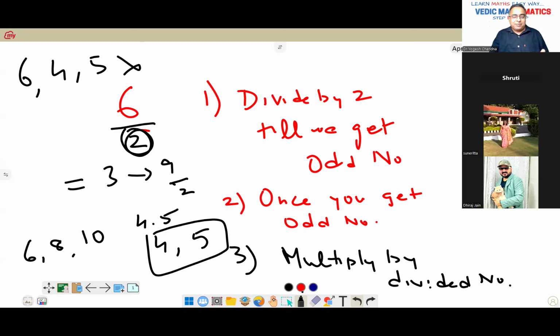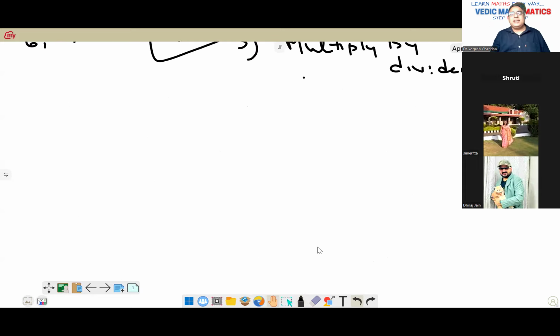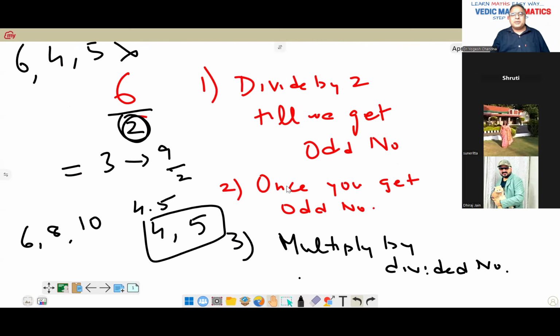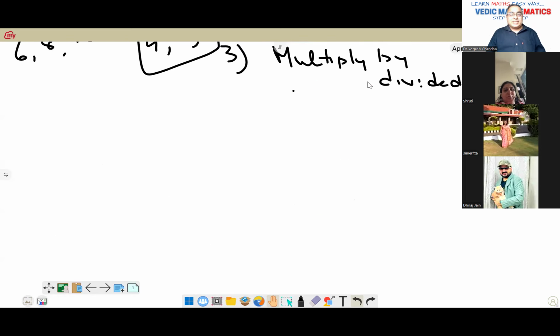Yes, Shruti, I'll make it clear. See, first step. Can you take a screenshot or you can write? Because we have to learn so much, we have to cover more syllabus, so I have to be fast. Whatever your queries are, you can keep on asking. I'll stop in between, not an issue. You can take a screenshot, so I'll explain.